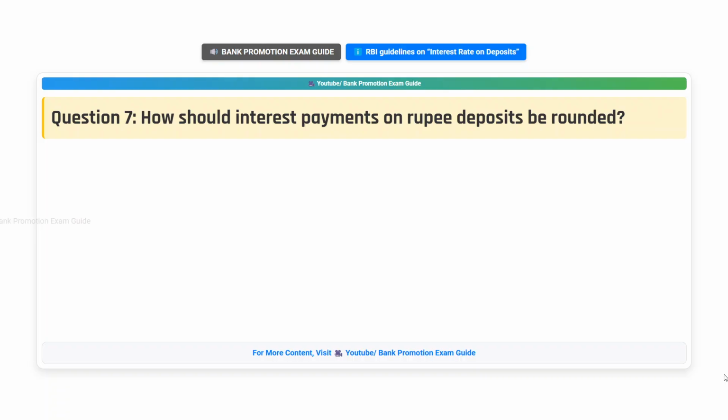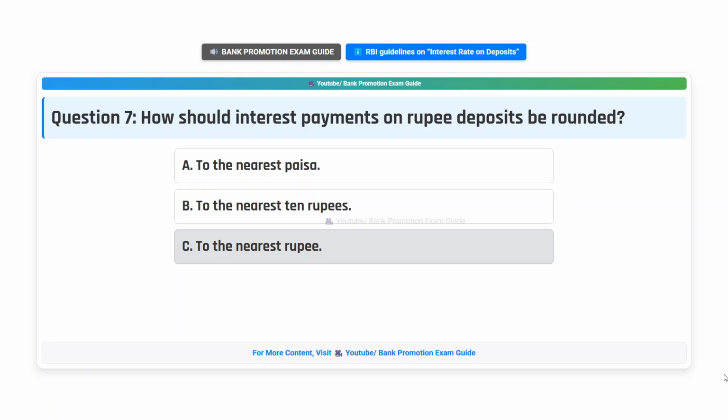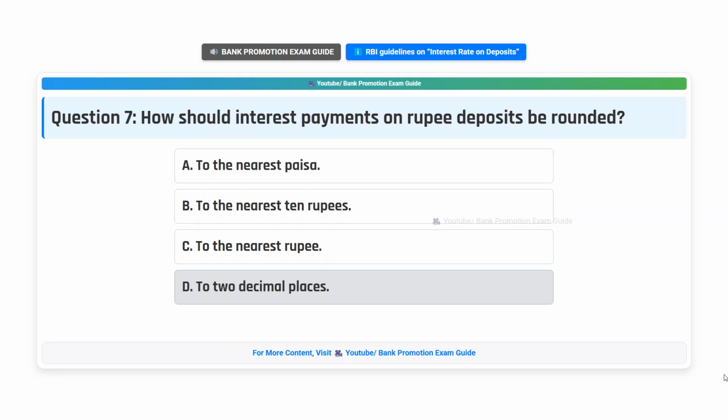Question 7. How should interest payments on rupee deposits be rounded? Option A. To the nearest paisa. Option B. To the nearest 10 rupees. Option C. To the nearest rupee. Option D. To two decimal places. Think the answer.